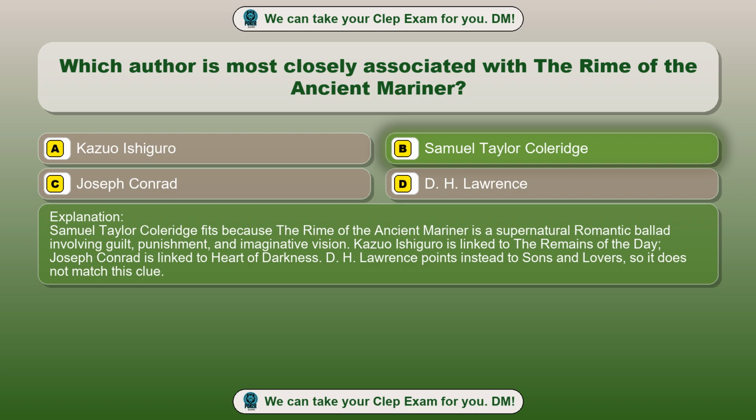D.H. Lawrence points instead to Sons and Lovers, so it does not match this clue.